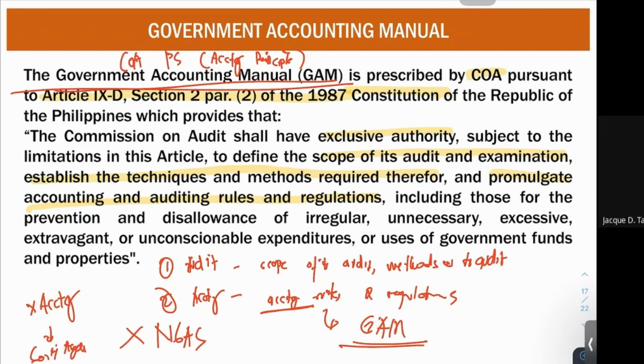After the accounting process, of course, you have the financial reports, which is now subject to audit. Only the postulates which makes the financial statements or which creates your accounting standards, but they are not really involved actually in the accounting of the government agency. Therefore, there is no problem as to the scope of work of your COA as to audit and accounting.